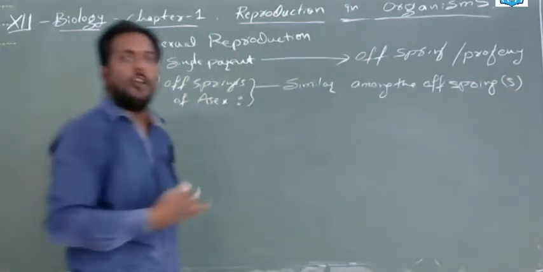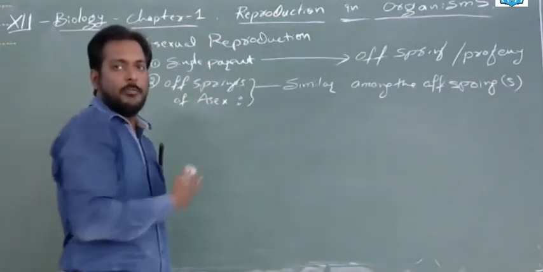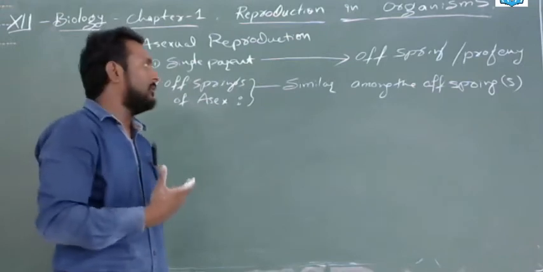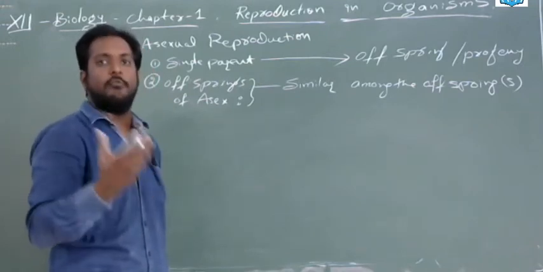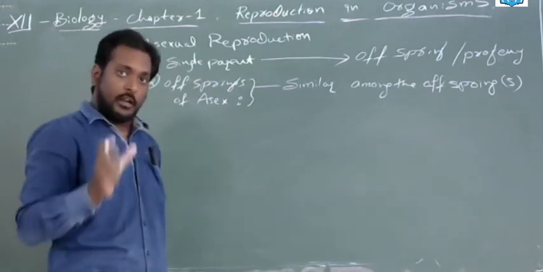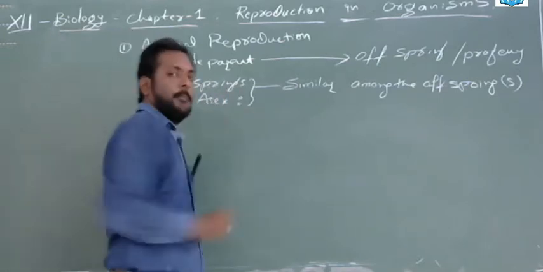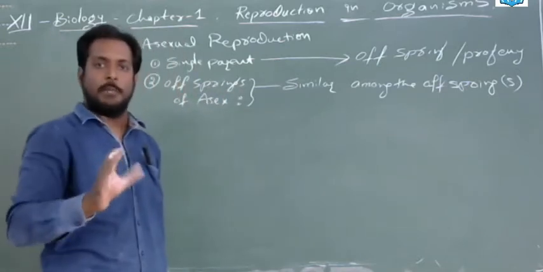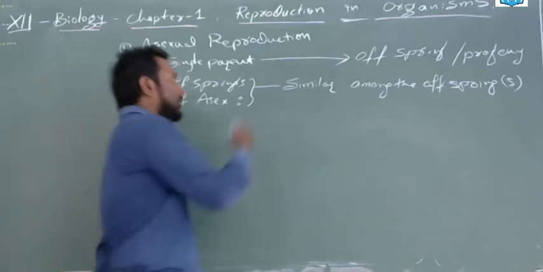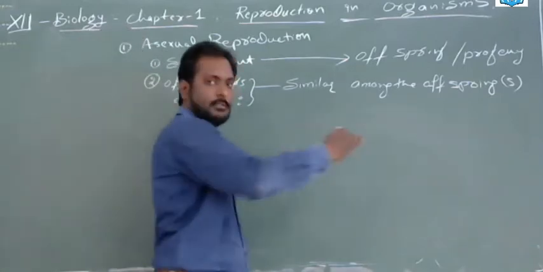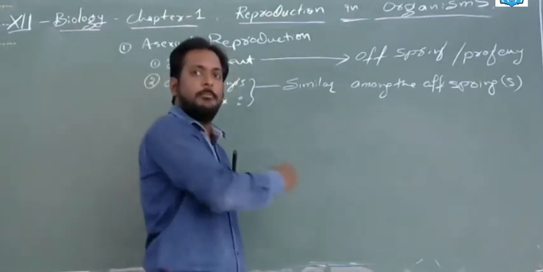What does it mean? If an organism is capable of giving rise to a few offsprings, like 4 or 5, all will be the same, all similar in size, shape, structure, near about. Between the brothers, all brothers will be the same, all sisters will be the same.